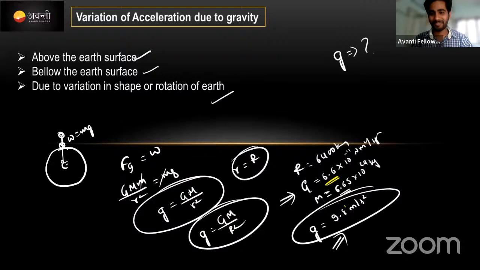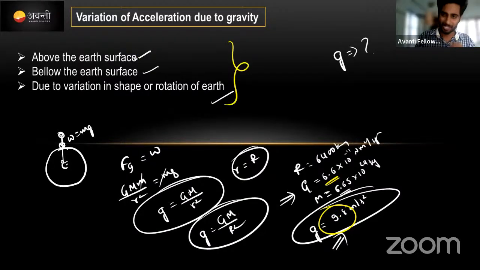But this value 9.8 meter per second square will not be the same at all points. That's why today's class is all about the variation of this g with respect to distance from the Earth's surface. First, we are going to learn how it varies on the Earth's surface. That is better.